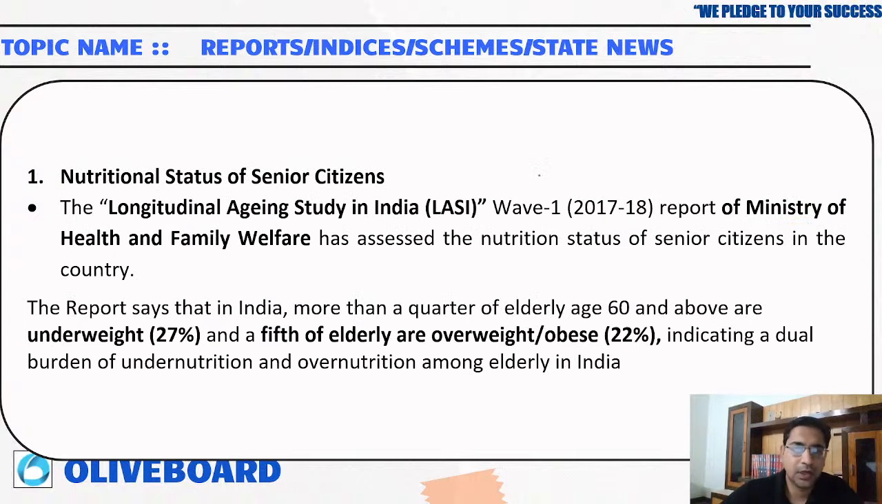This nutrition status report of senior citizens is the Longitudinal Ageing Study in India, LASI Wave 1, prepared in 2017-18. It is a report of the Ministry of Health and Family Welfare. As per the report, more than a quarter of the elderly, around 25%, are underweight, 27%, and a fifth of the elderly are overweight and obese, indicating a dual burden: some people are undernourished and some are overnourished.